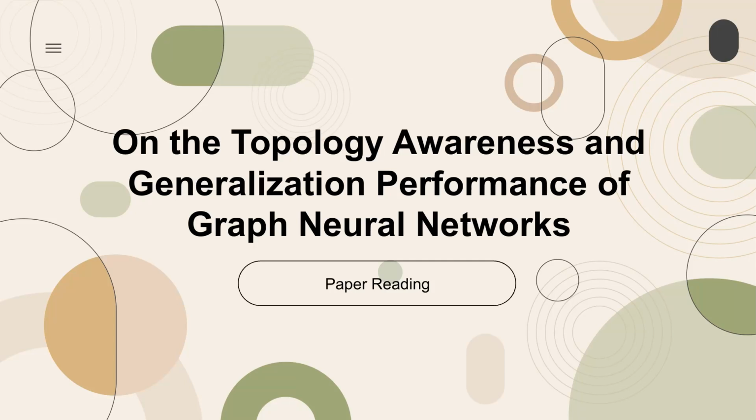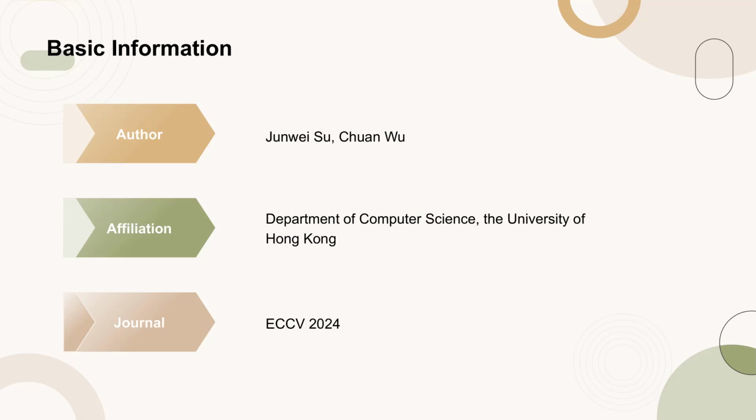Today's paper is titled, On the Topology Awareness and Generalization Performance of Graph Neural Networks. This paper was published at ECCV 2024 by Junwei Su and Chuan Wu from the Department of Computer Science at the University of Hong Kong.